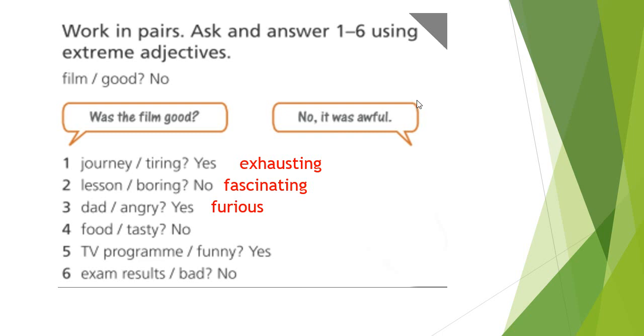Now let's look at the next sentence. Food and tasty. Was the food tasty? No. We have to find the extreme adjective. No, it was revolting. Was the TV program funny? Yes, it was hilarious.